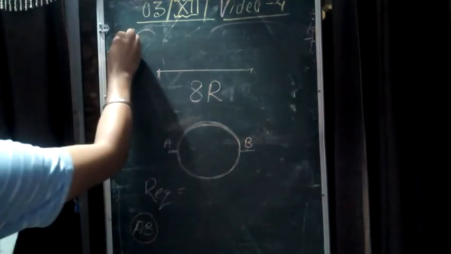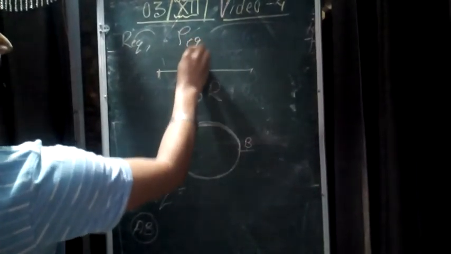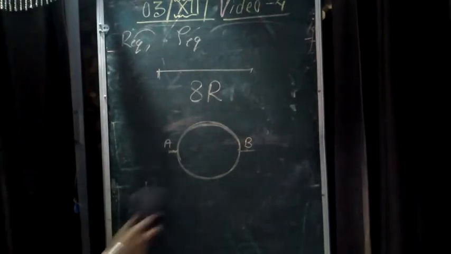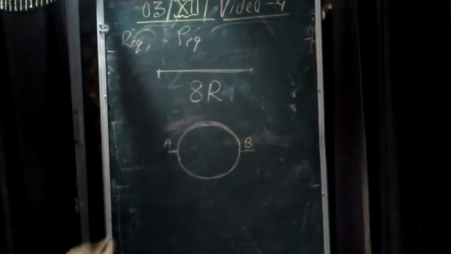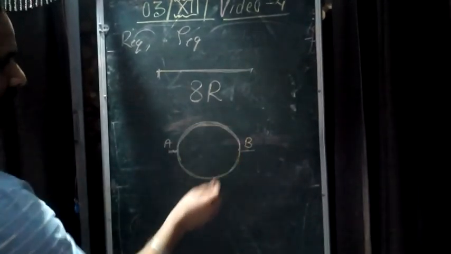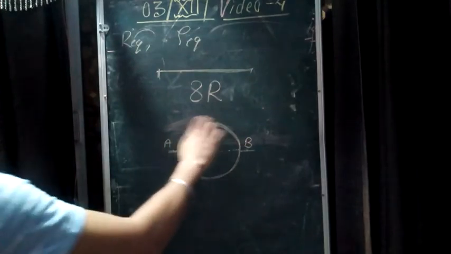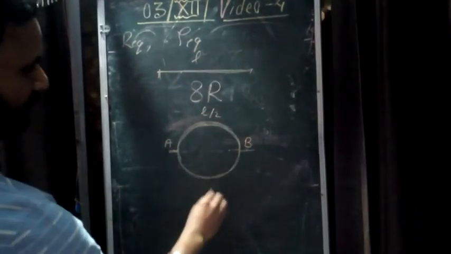So first we find R equivalent, then rho equivalent. How can we find it? Very simple. The 8R wire has a fixed length L. If we take this circle, the upper portion and lower portion are of the same length, that is, L by 2 each.